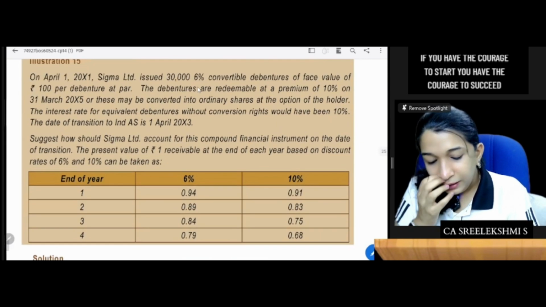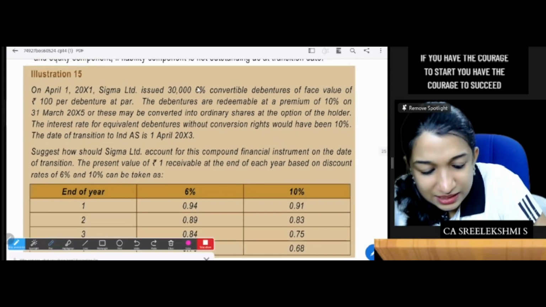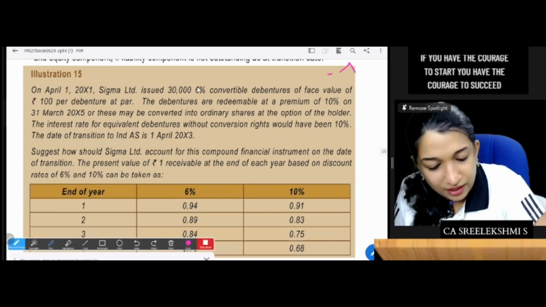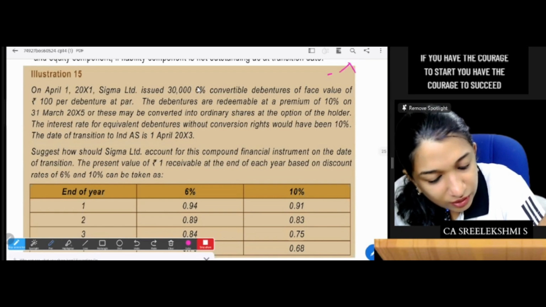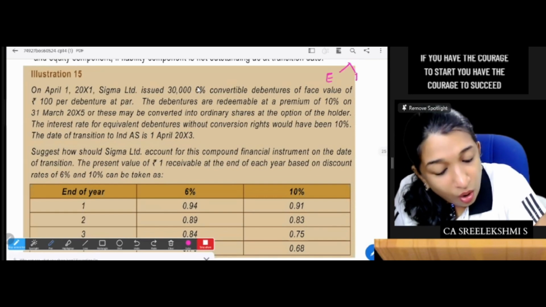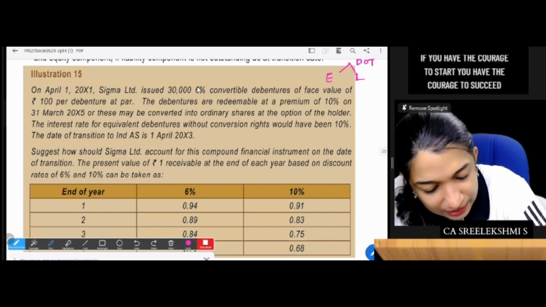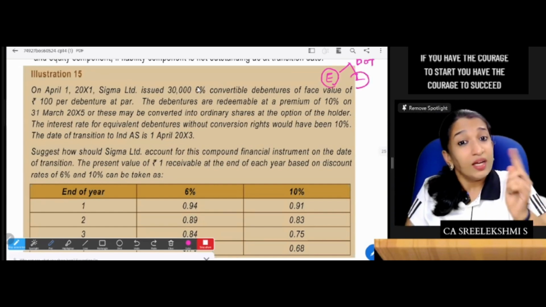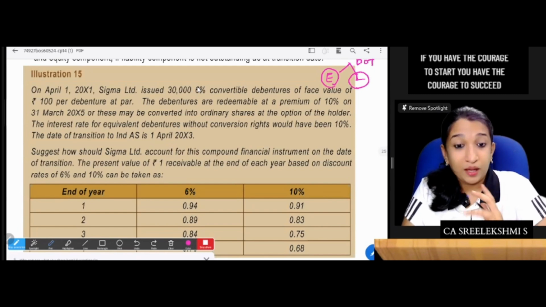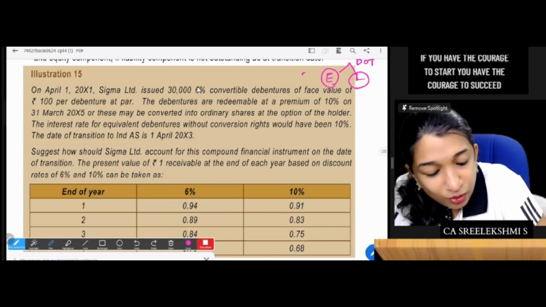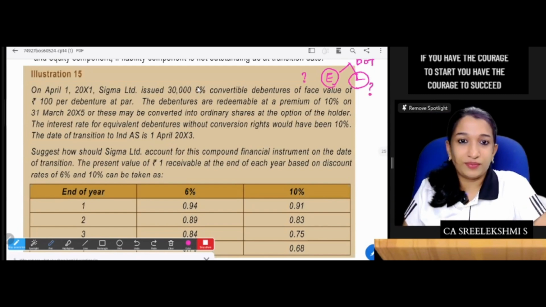See, if it is a compound financial instrument, you need to split it into equity and liability only on the date of transition. Equity at what value, liability at what value.